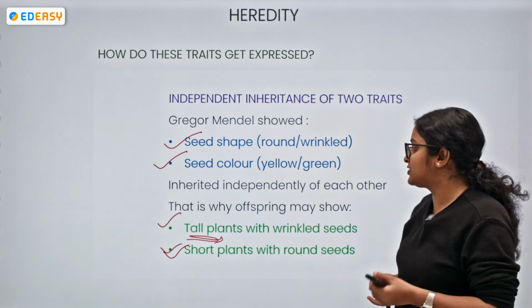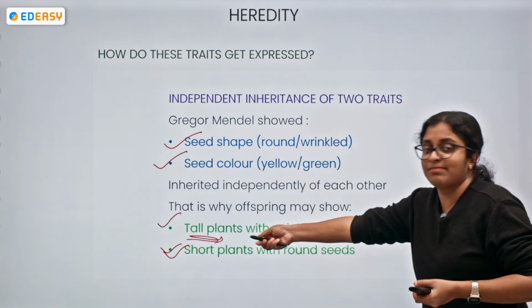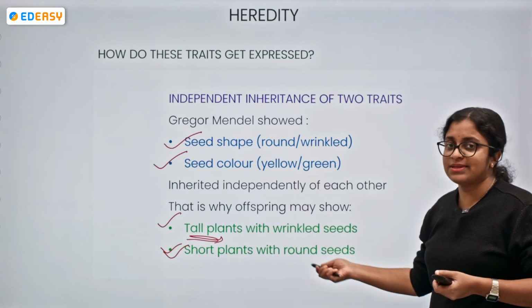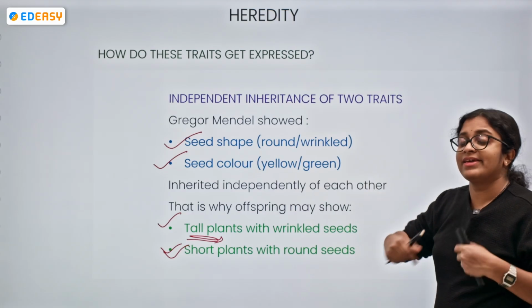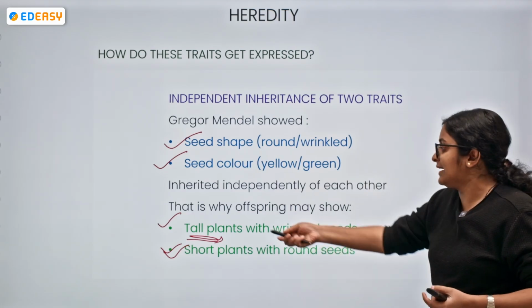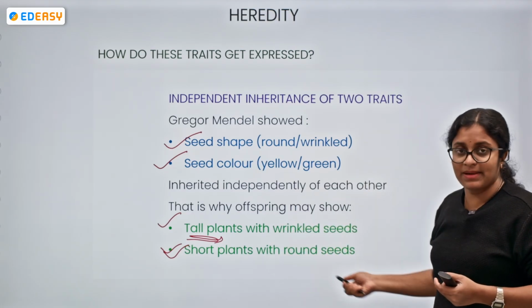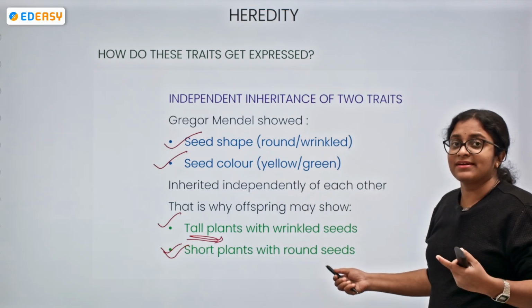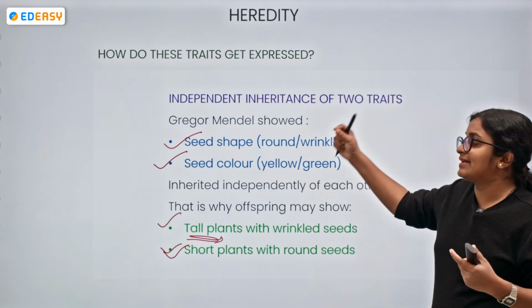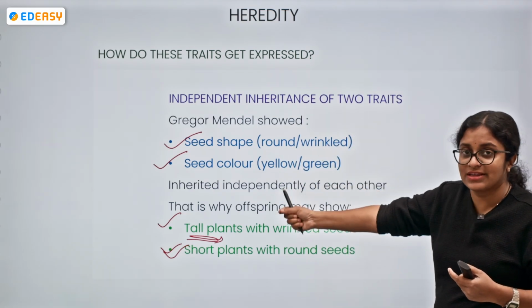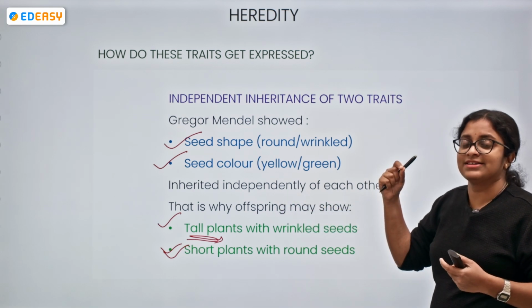As per this combination, we should only have tall plants with round seeds and short plants with wrinkled seeds. But here we have more combinations, like tall plants with wrinkled seeds and short plants with round seeds. Why? Because there is independent inheritance of two traits, as we have seen.